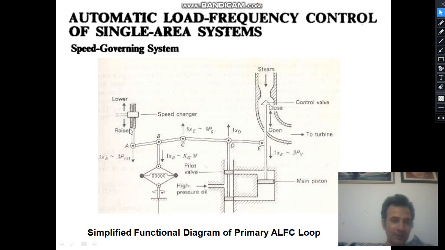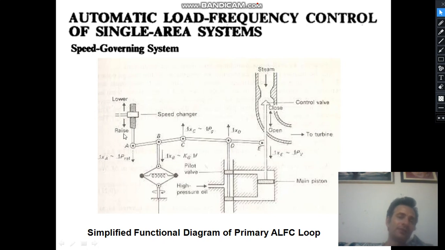And if this goes in the downward direction, this will go upward, the oil will enter from here, more opening will take place, and the turbine power will be increased.